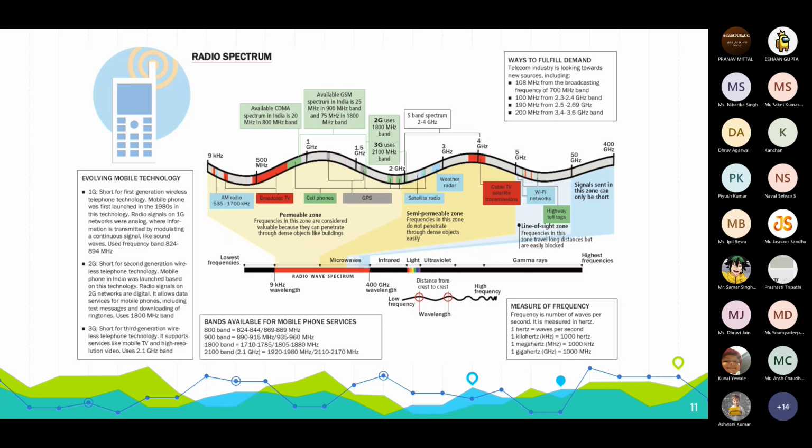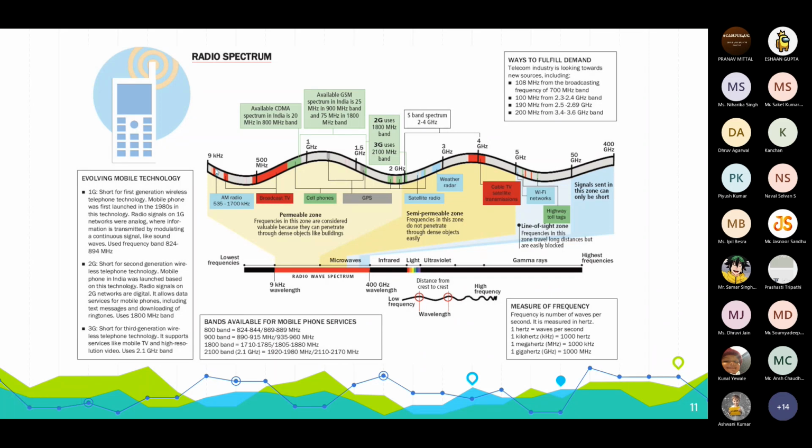In 1G, the frequency they used was around 900 megahertz, whereas in 2G, it increased to 1800 megahertz. While coming to 3G, we started making video calls, playing video games, and resolution increased. So indirectly, the data transfer increased quite a lot in 3G. And the bandwidth used in 3G was 2.1 gigahertz.